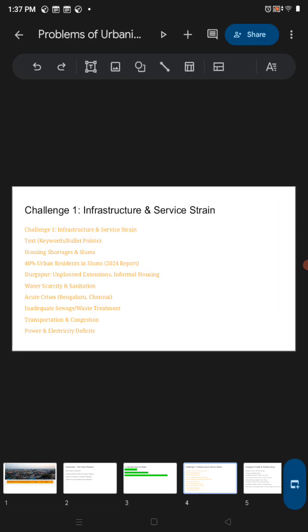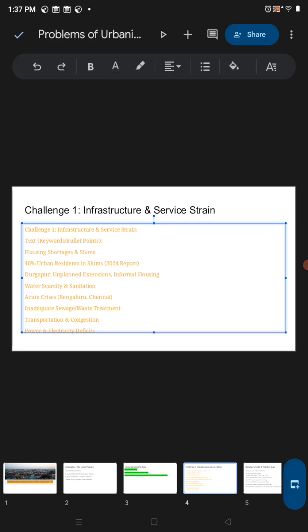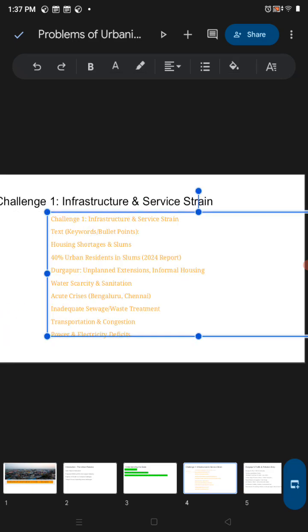So what are the challenges that come under the section of infrastructure and services? Infrastructure, as we know, comes under economy. What does it mean? Infrastructure means roads, railways, metros, housing, metro cities, all those things.